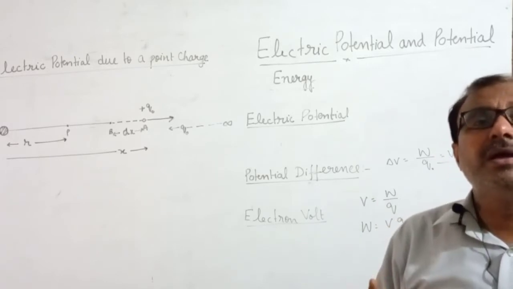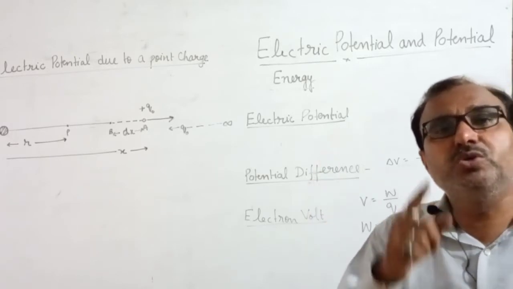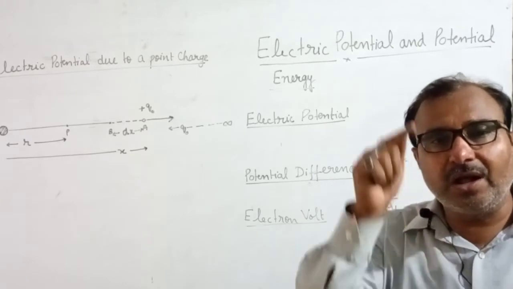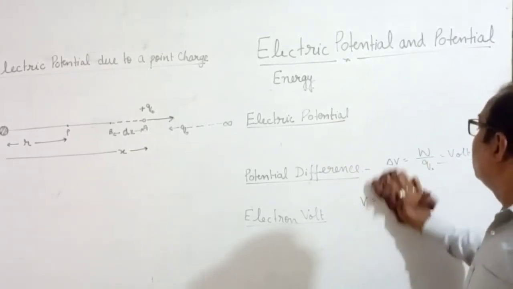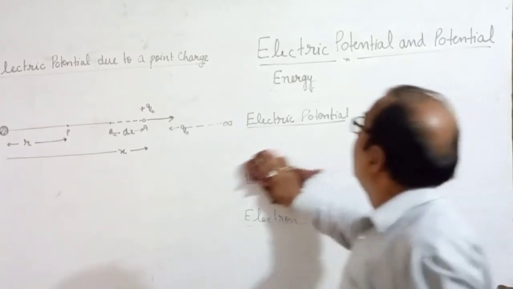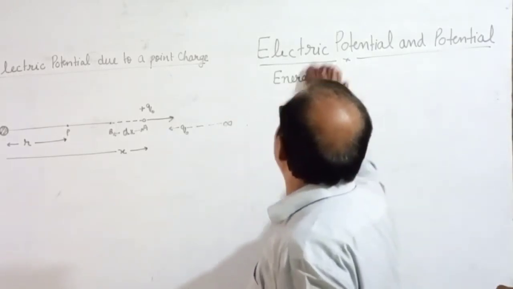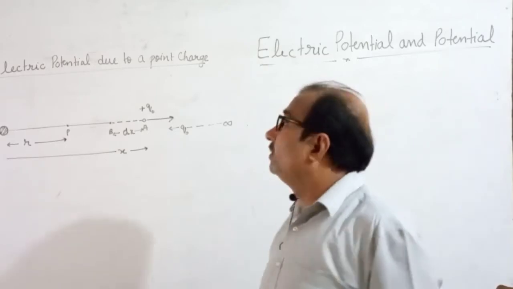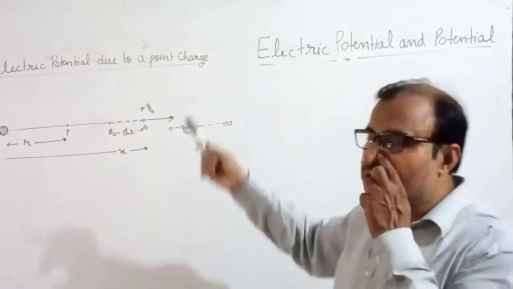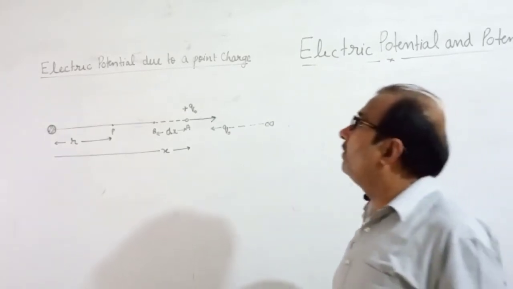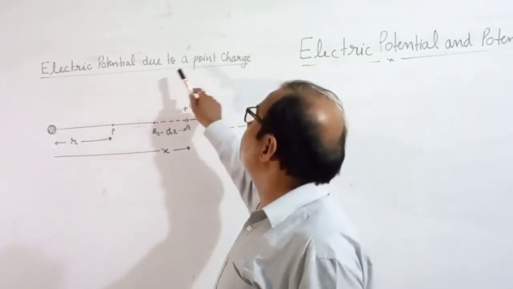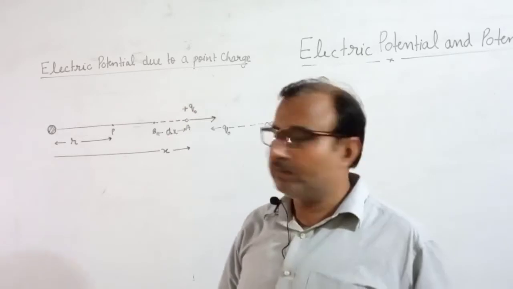Then energy gained by that is known as 1 electron volt. I hope you understand. Now, after all this, I am at a very important derivation for the first semester exam: electric potential due to a point charge.